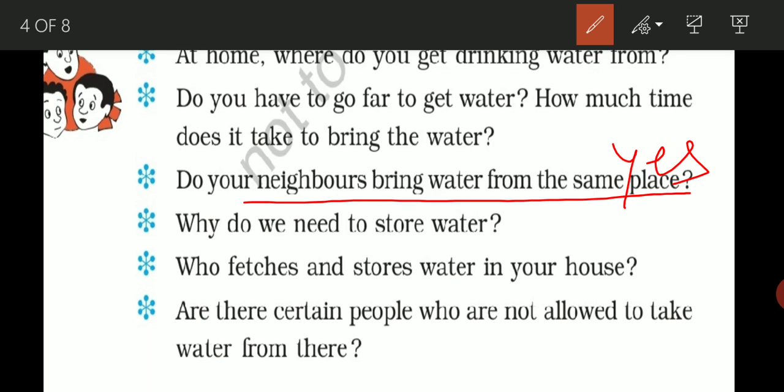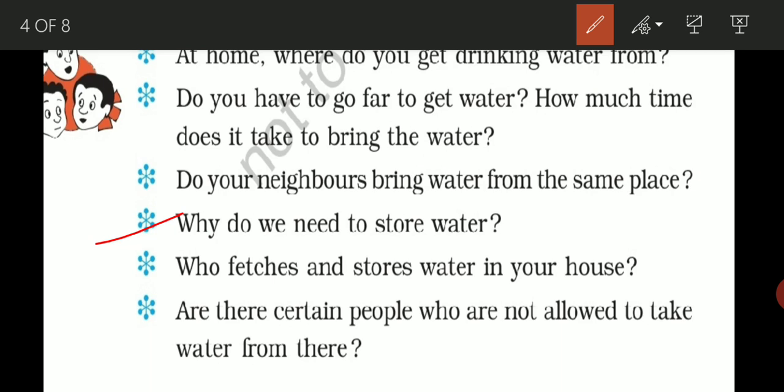Okay, all right. Now the next one is, why do you need to store water? What is the reason to need to store water? As I have told you already, water is very precious for us, and we need to store water for various purposes like drinking, watering the plants, washing the clothes, and many more things.